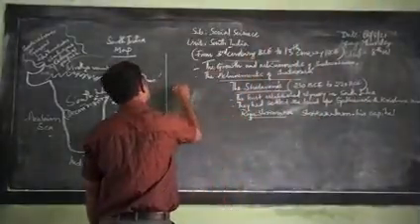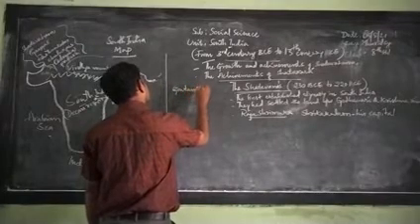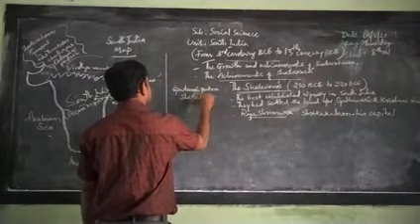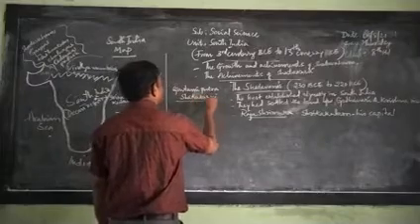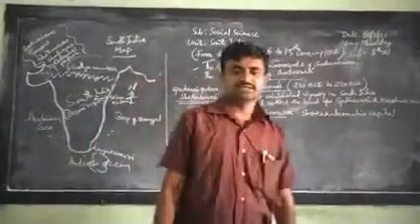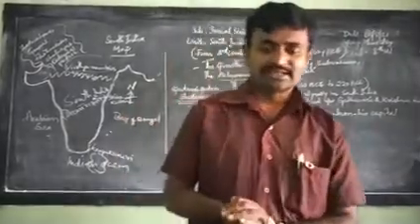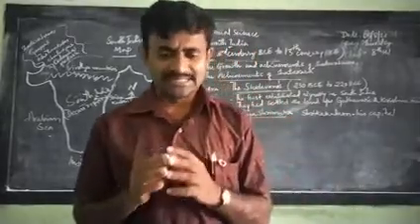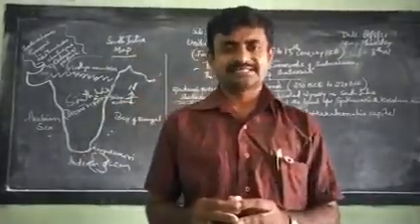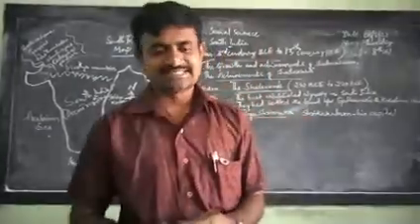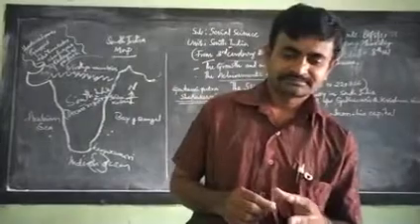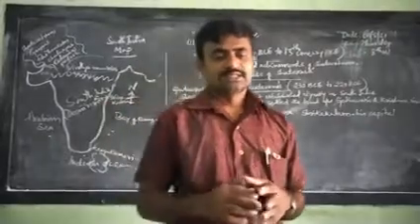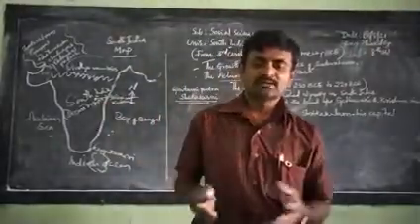Gautami Putra Shatakarni was a prominent king of this dynasty. He drove the bitter enemies of the kingdom, the Sakas, beyond the boundaries of India.